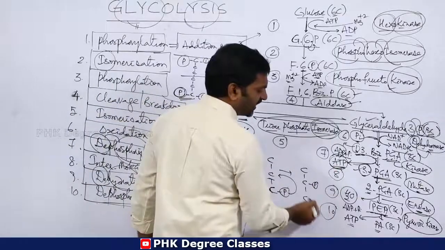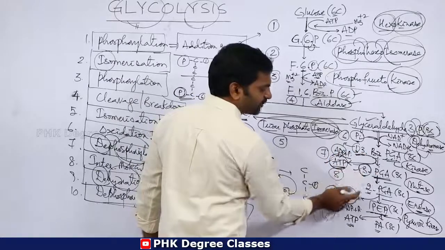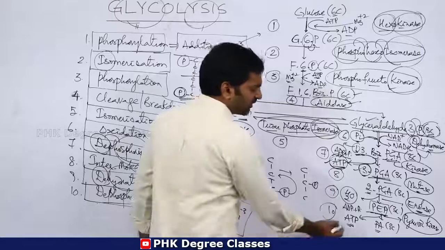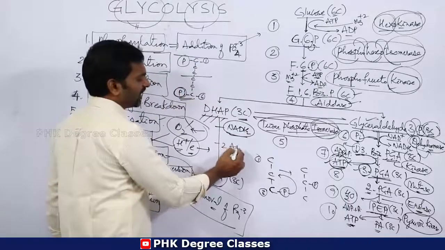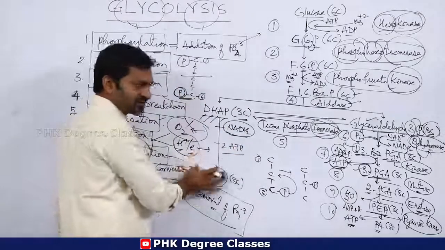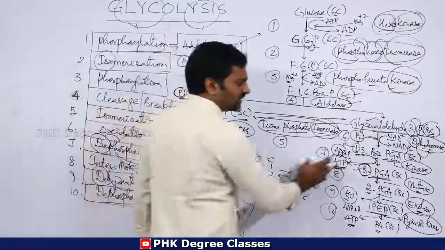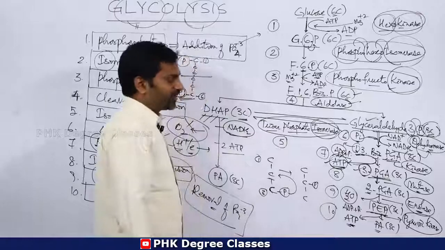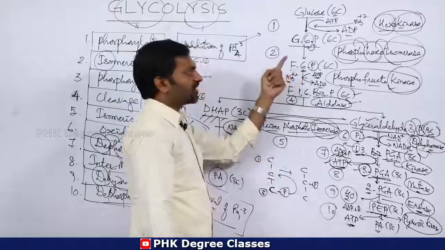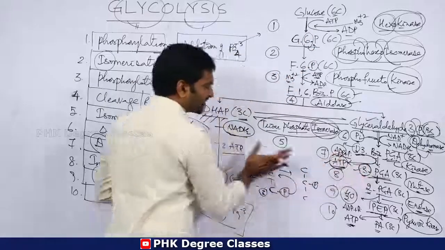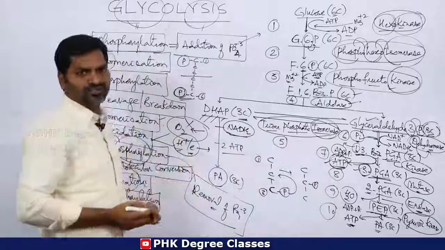One ATP is formed between 1,3 bis-phosphoglyceric acid and 3-phosphoglyceric acid, and another ATP is formed between PEP and pyruvic acid. So 2 ATPs are formed on this side and 2 ATPs on that side. How many ATPs are utilized? 2 ATPs are utilized, and 2 plus 2, 4 ATPs are formed, and 2 NADH2s are formed.